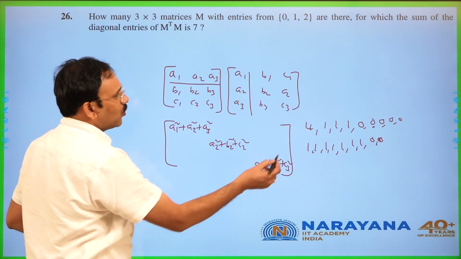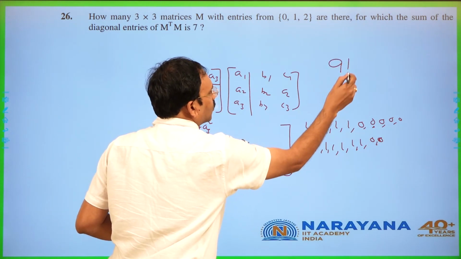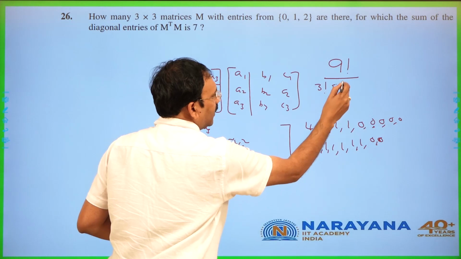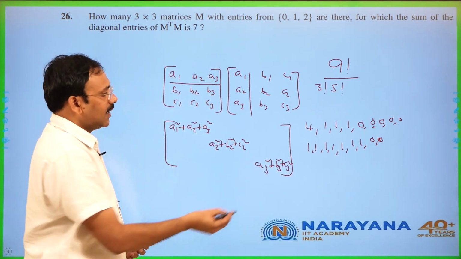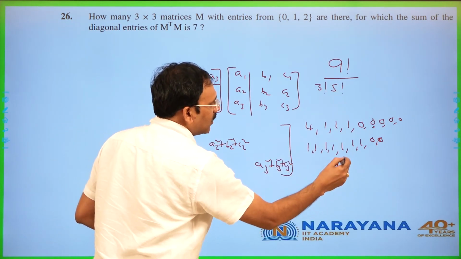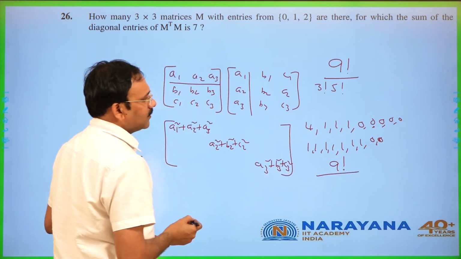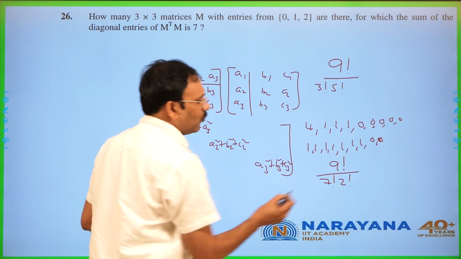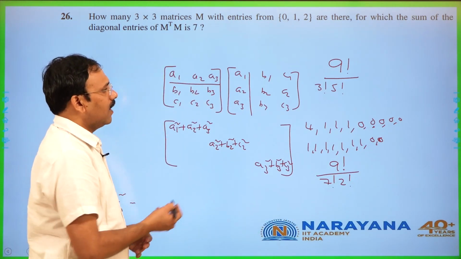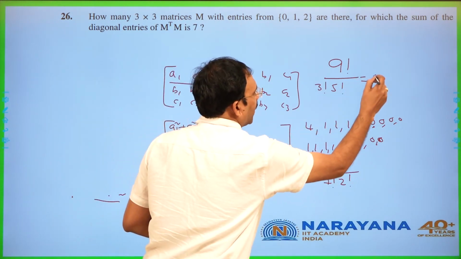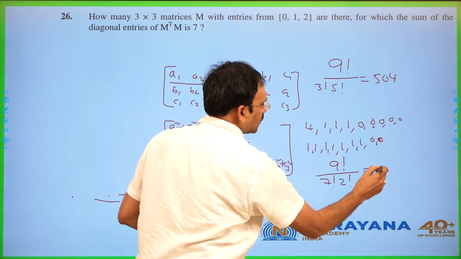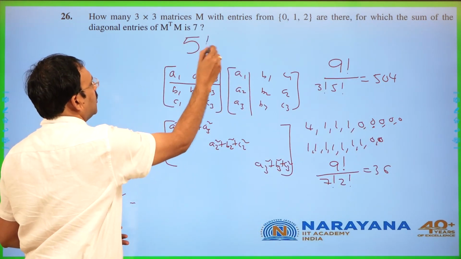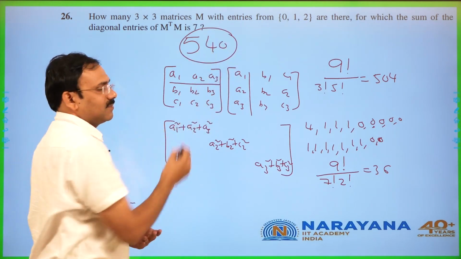The first is 9 factorial by 3 identical ones and 5 identical zeros, and the other is 9 factorial by 7 factorial into 2 factorial. One is 504, this is 36, altogether 540 is the answer.